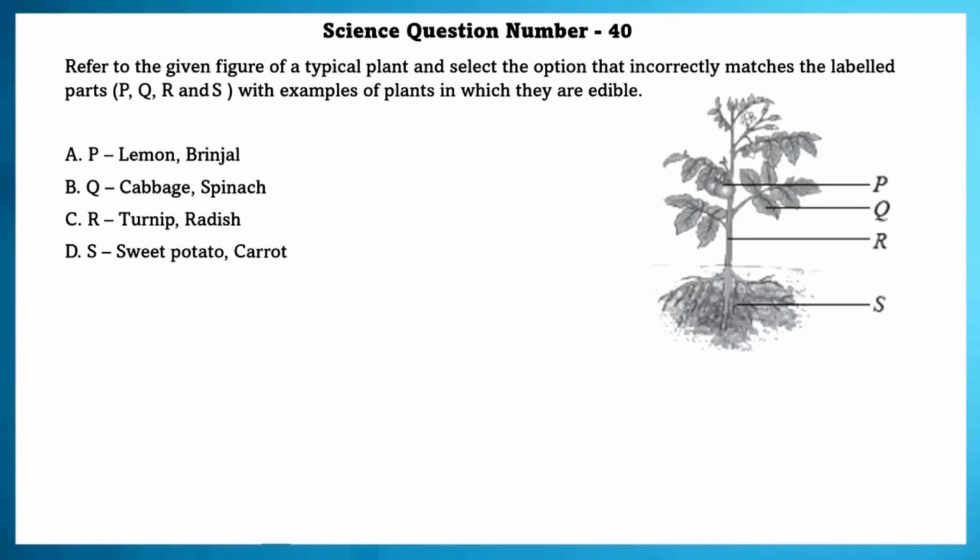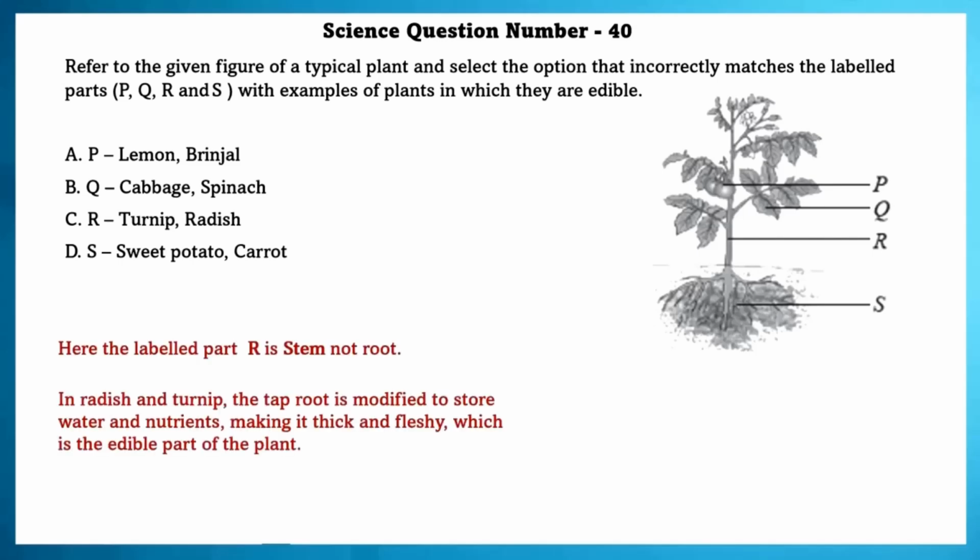Science question number 40. Refer to the given figure of a typical plant and select the option that incorrectly matches the labeled parts P, Q, R and S with examples of plants in which they are edible. Here the labeled part R is a stem, not a root. In radish and turnip, the taproot is modified to store water and nutrients, making it thick and fleshy, which is the edible part of the plant.